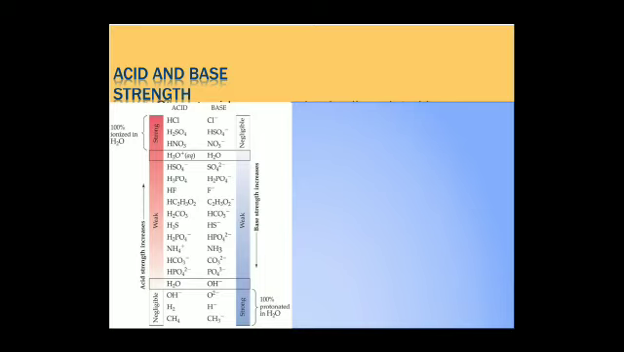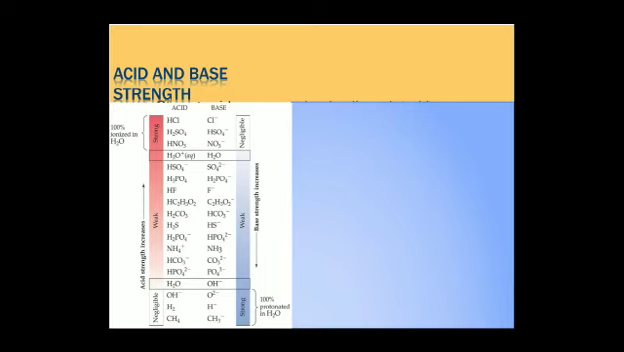This is the strength of acid and base. First is a row of acids and second is a row of bases. Those which are 100% ionized in water, whatever solution we have taken, we can say hydrochloric acid, sulfuric acid, nitric acid, they are the strong acids.